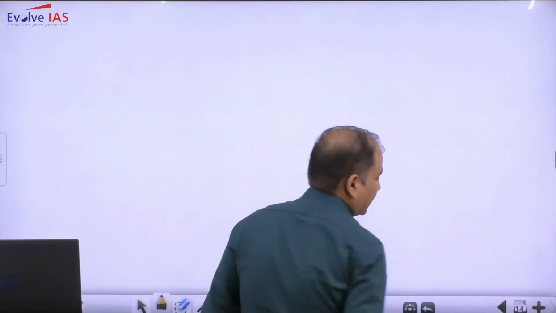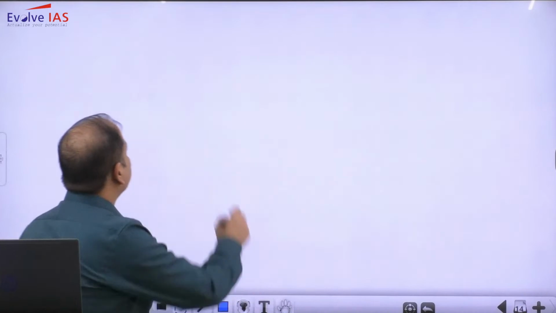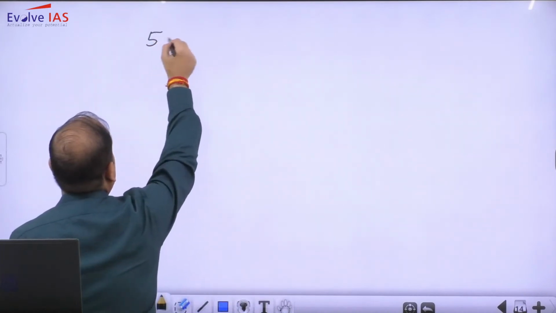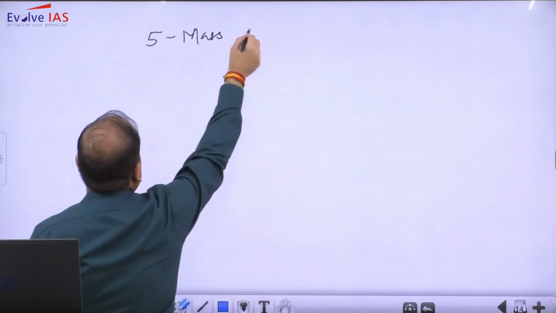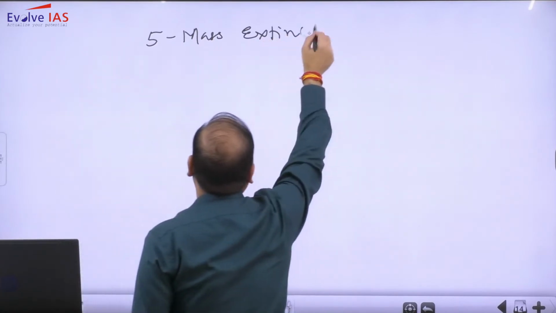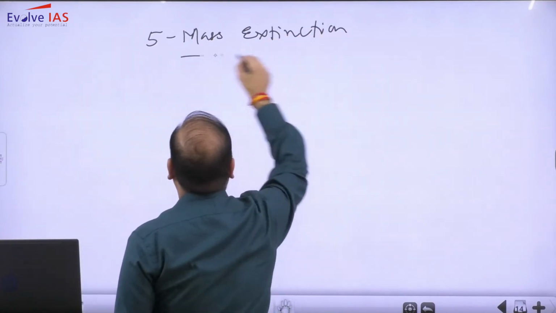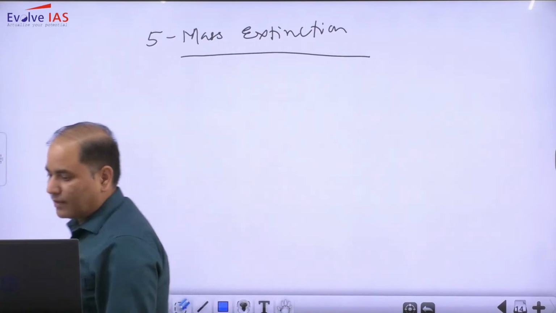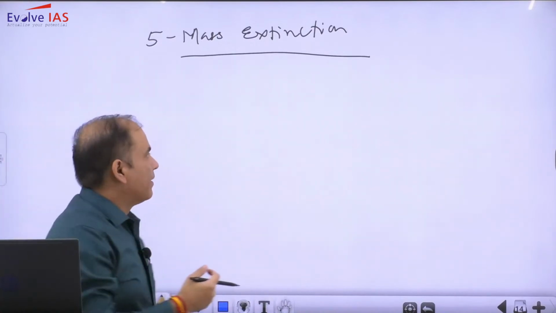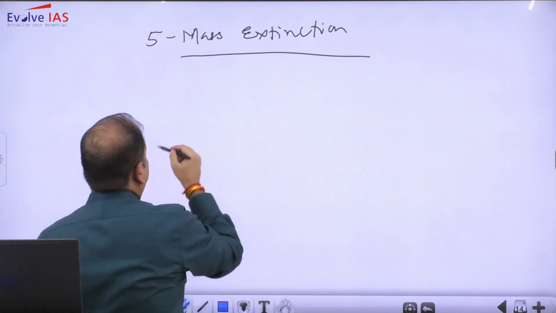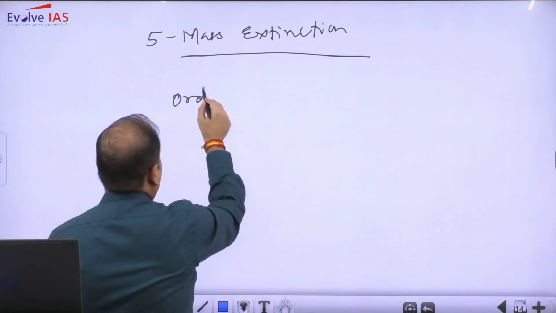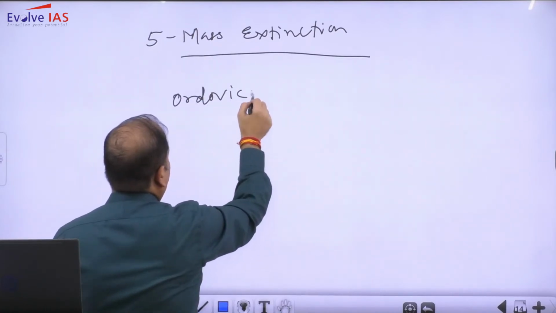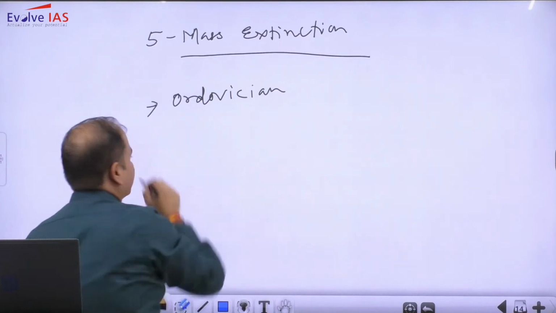Other than the ice age, Earth has also witnessed 5 mass extinctions. Earth has witnessed 5 mass extinctions during the Ordovician time period.